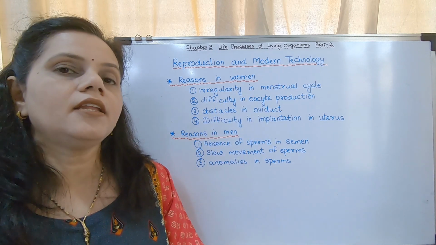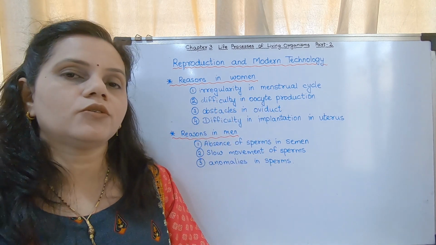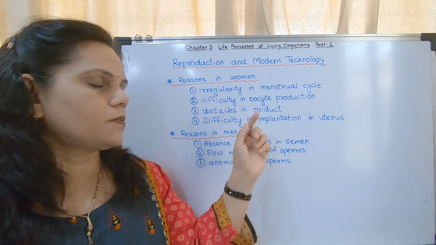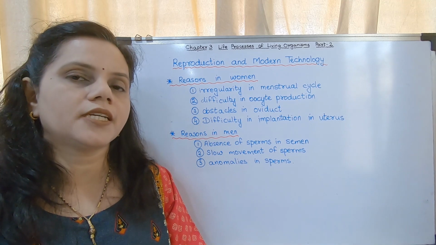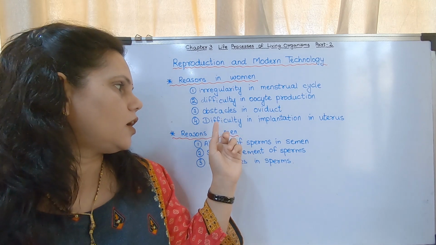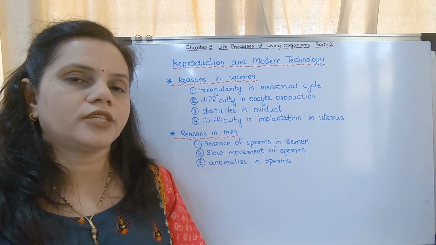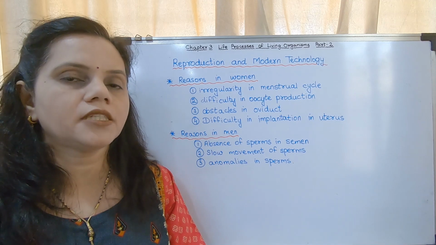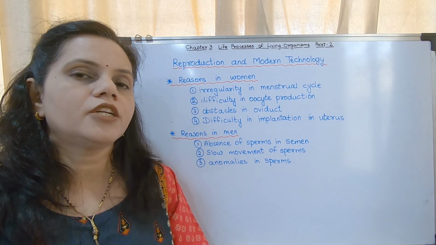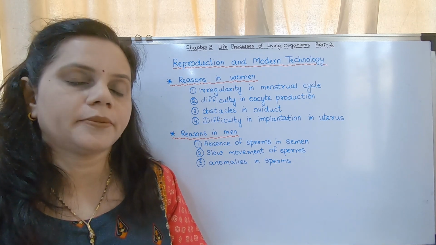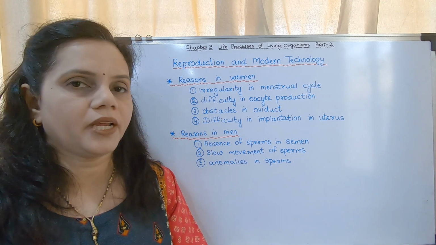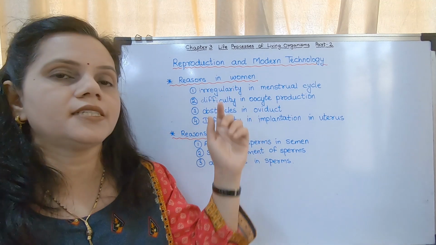So irregularity in menstrual cycle, difficulty in oocyte production. That is the problem in her ovary. Obstacles in oviduct: due to some obstacles in the oviduct, the ovum is not able to move forward. Difficulty in implantation of uterus: at some times the fertilization takes place, but it is not getting implanted into the uterus, into the endometrium, maybe due to the structure of the uterus or many other disorders in the female body. So these are the reasons in women.